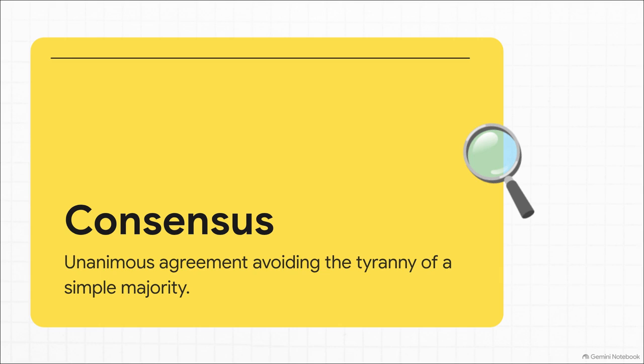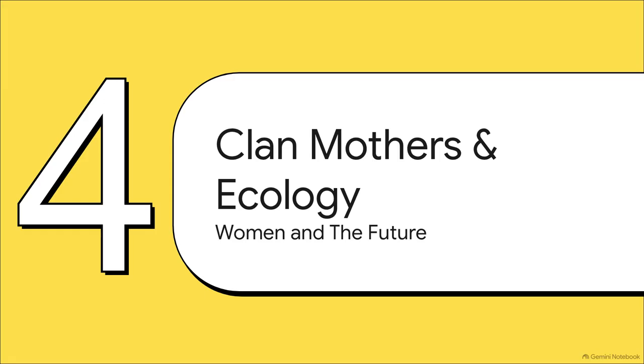In this system, 51% of the people could never pass a law that oppressed the other 49%. It forced genuine compromise and collective reasoning. Right. Section 4. Clan Mothers and Ecology, Women and the Future.